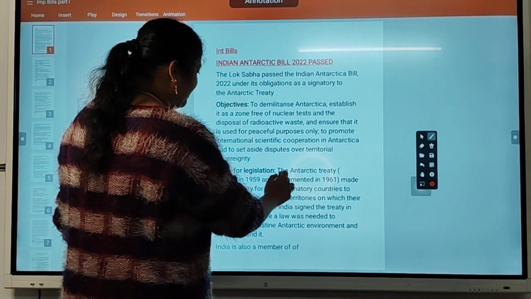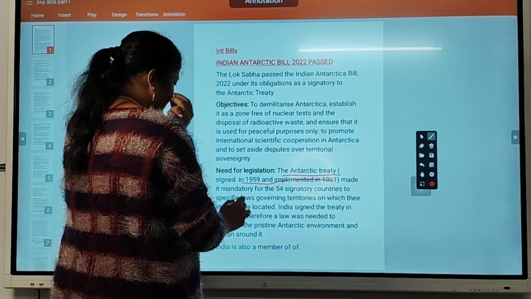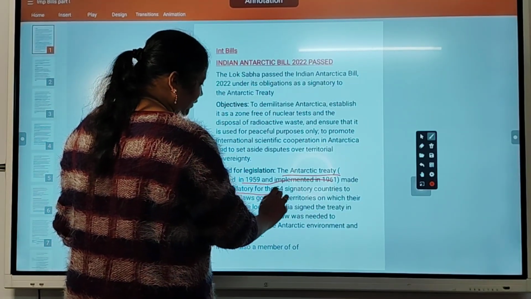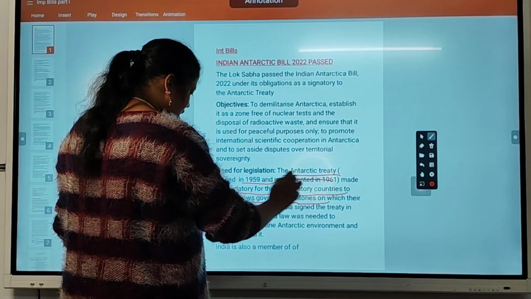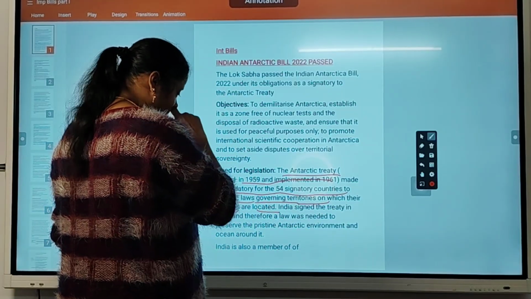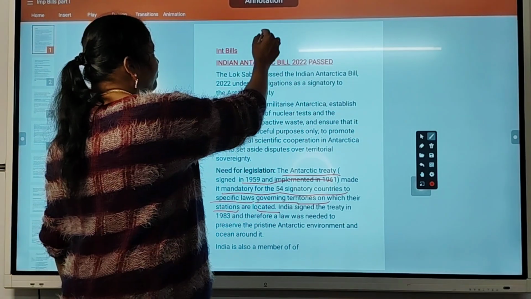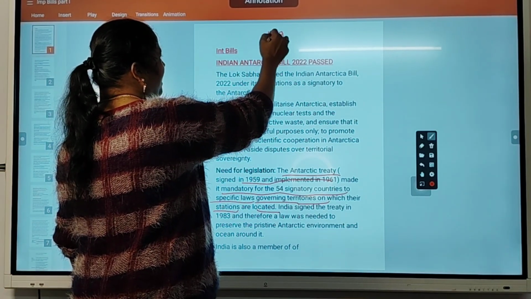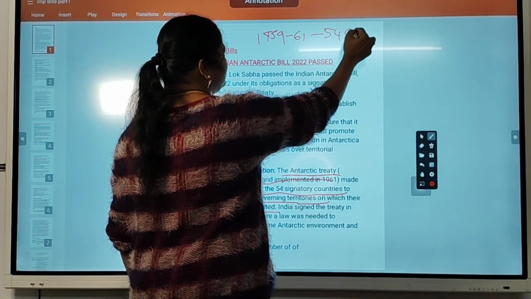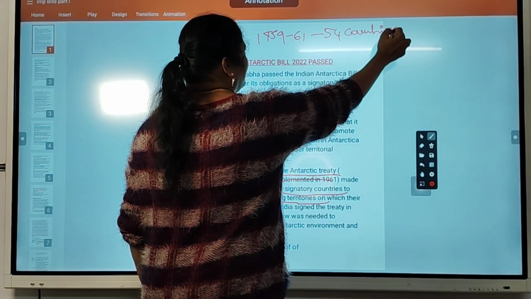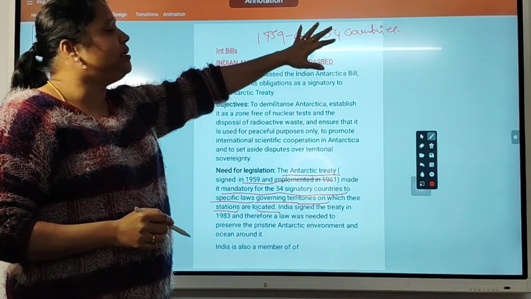The Antarctica Treaty, signed in 1959 and implemented in 1961, made it mandatory for 54 signatory countries to make specific laws governing territories on which their stations are located. So 54 countries are signatory to this, and they have to follow the Antarctica peace rules.